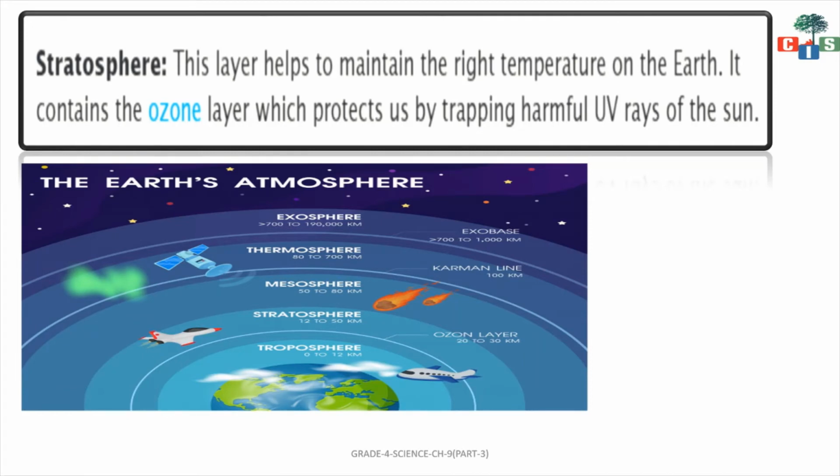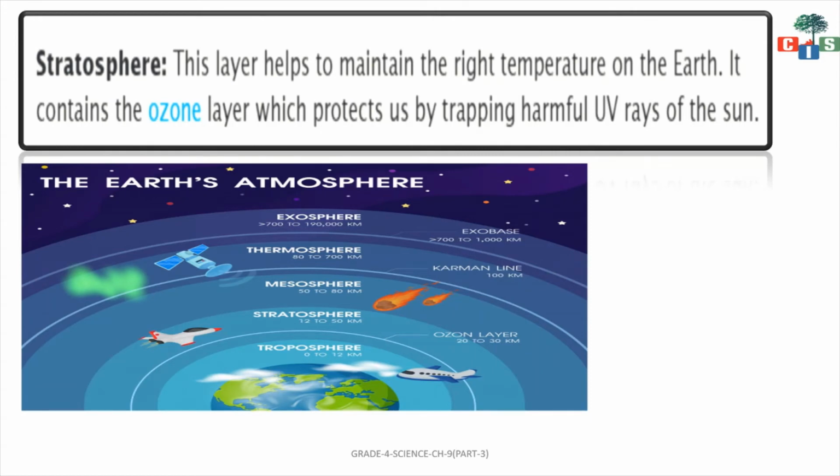It consists of the ozone layer which protects us by trapping harmful UV rays of the sun. So the most important thing which is present in stratosphere is the ozone layer. So what is the importance of ozone layer? This ozone layer protects our earth from the harmful UV rays which come from the sun.